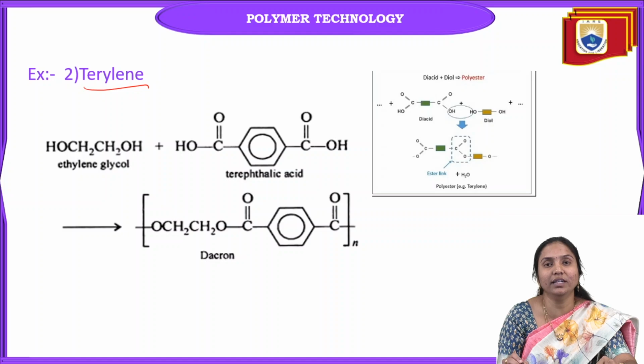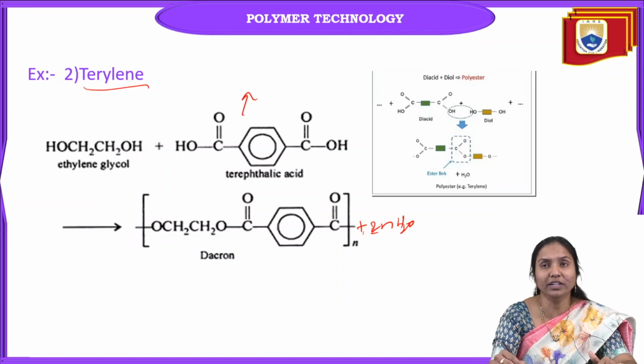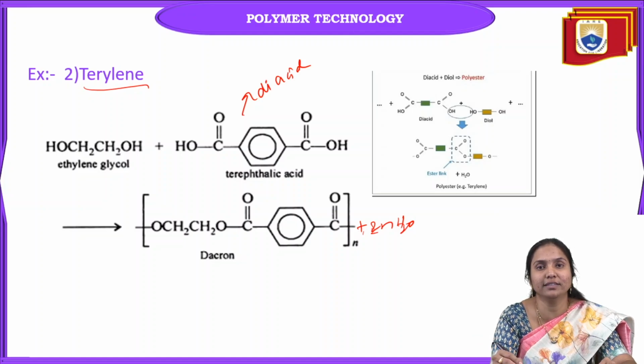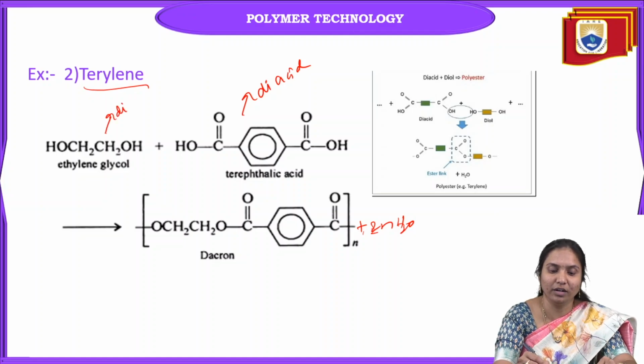It is prepared from terephthalic acid and ethylene glycol. Ethylene glycol and terephthalic acid undergo condensation polymerization, then form terylene. It is also called dacron or polyester, and the byproduct is a water molecule. Here the functional group is diacid. What is the functional group involved in terephthalic acid? Diacid. And here diol, two hydroxy functional groups, diol.